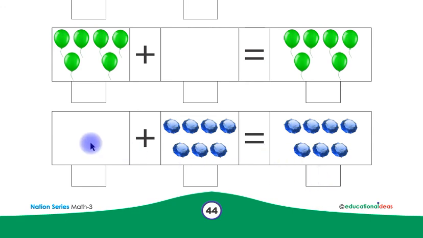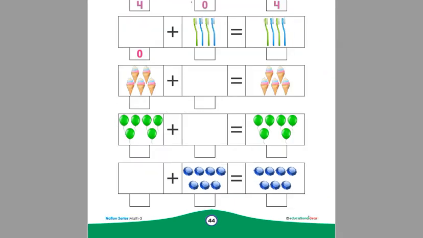0 does not change any quantity. That's why, children, these are 7 diamonds. This is 7. 0 plus 7 equals to 7. This was our page number 44.